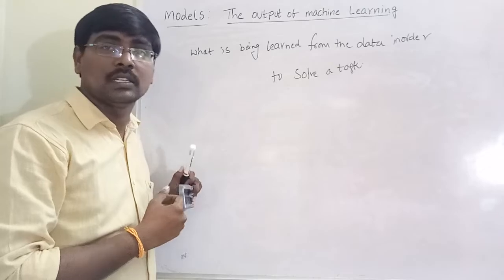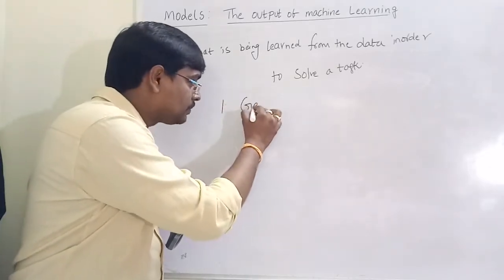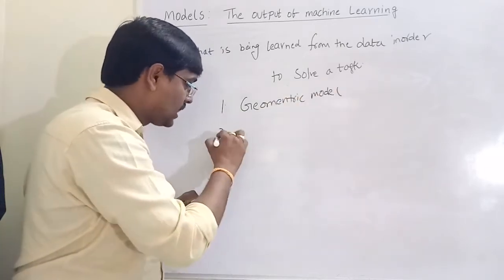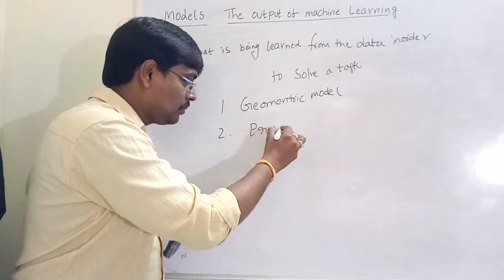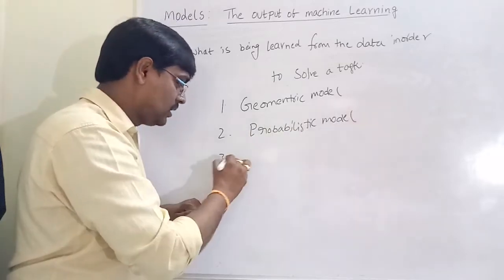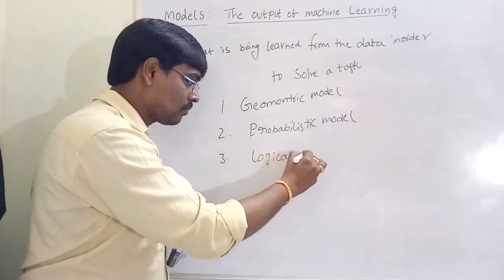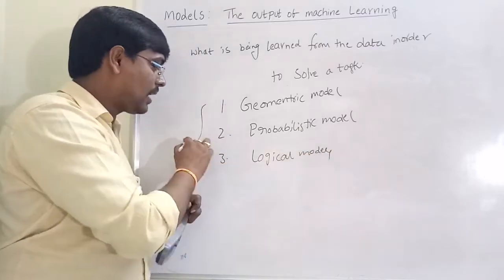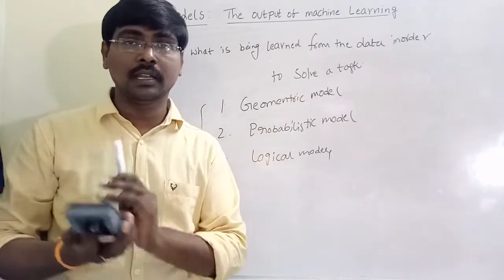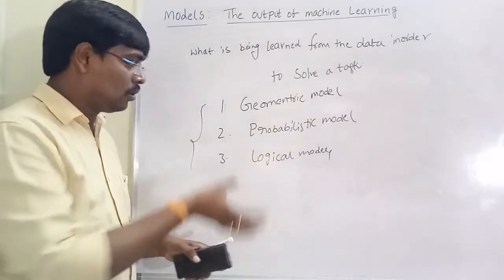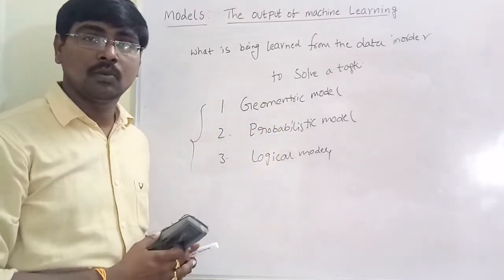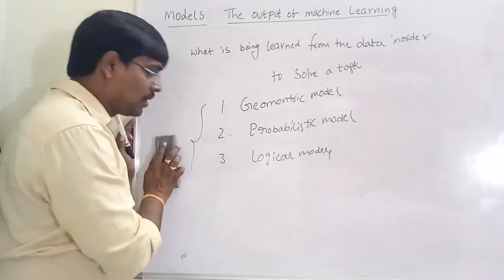Generally, these models are classified into three types. One is geometric model, second one is probabilistic model, and the third one is logical model. These are the three categories of models. Actually, these are not the only three types of models. We have many classifications, but most of the models come under these three categories: geometric model, probabilistic model, and logical model. First, we will discuss the geometric model.